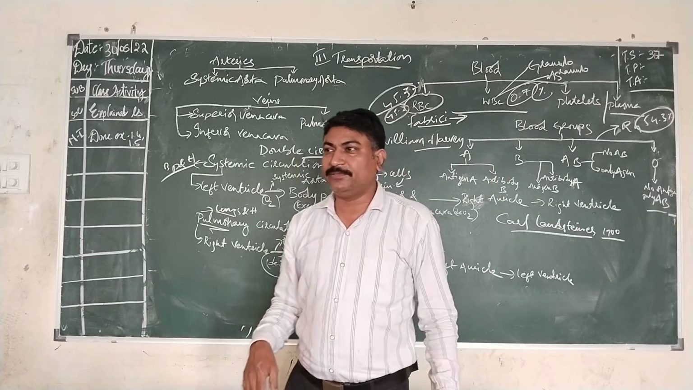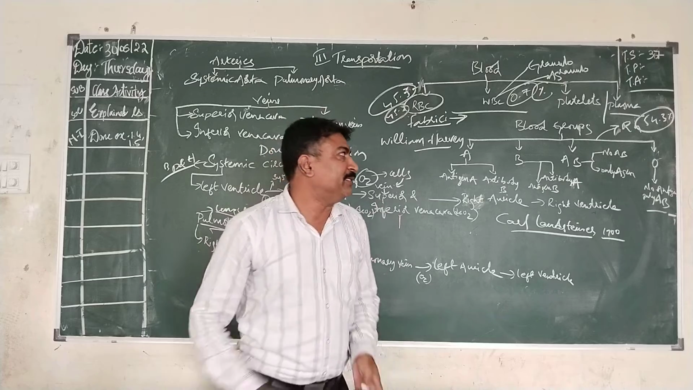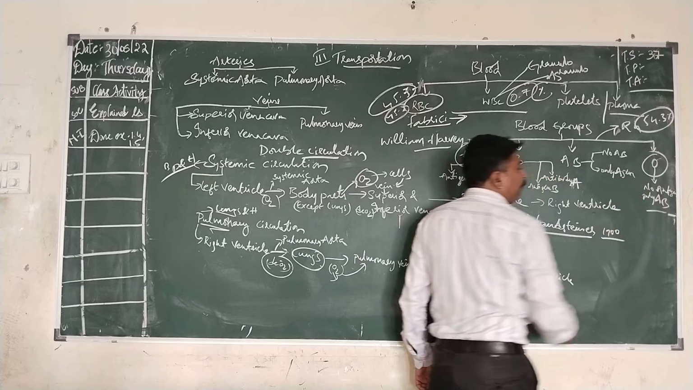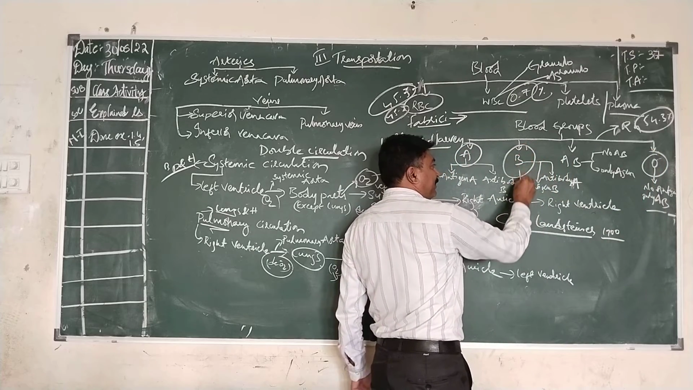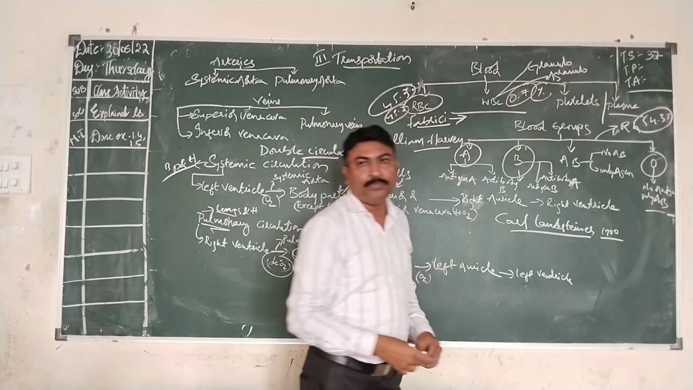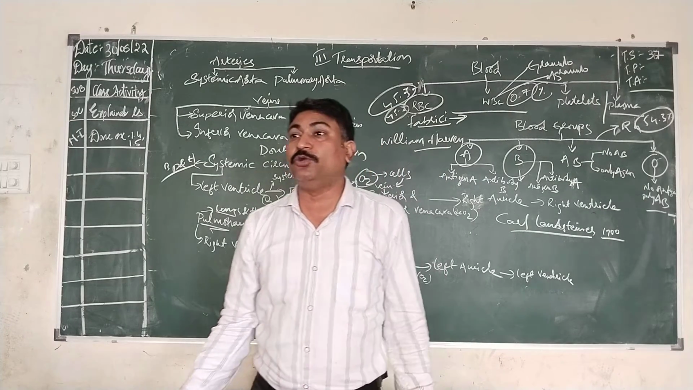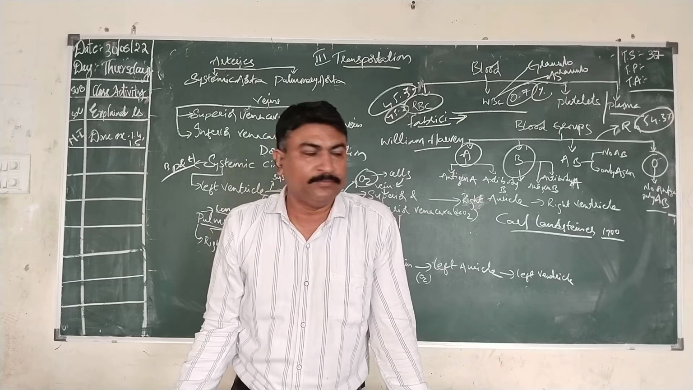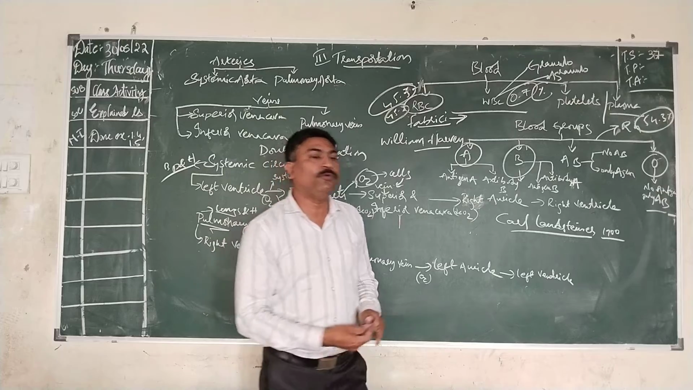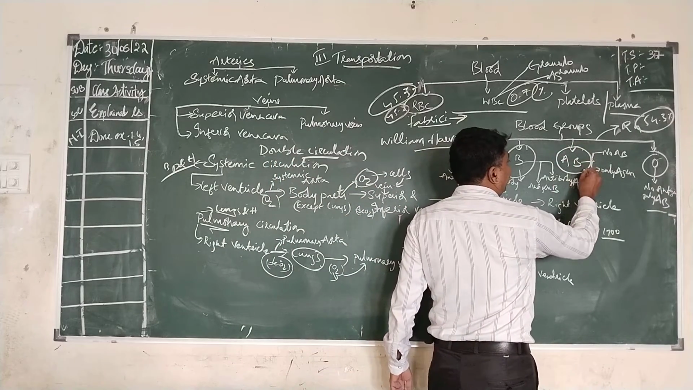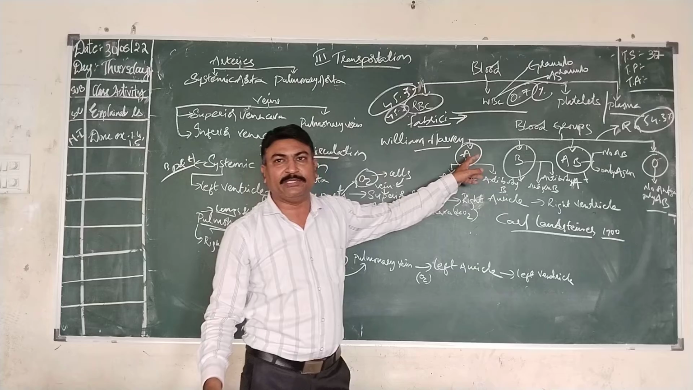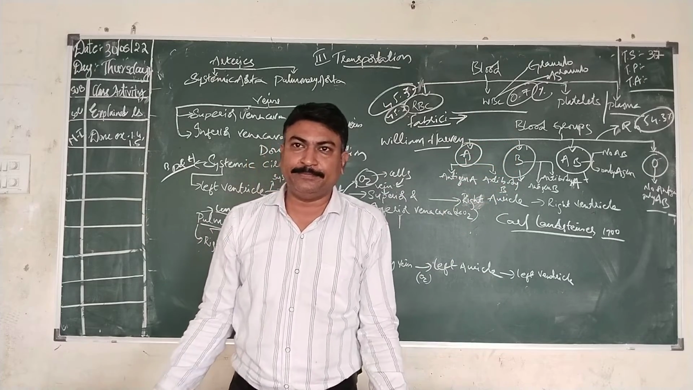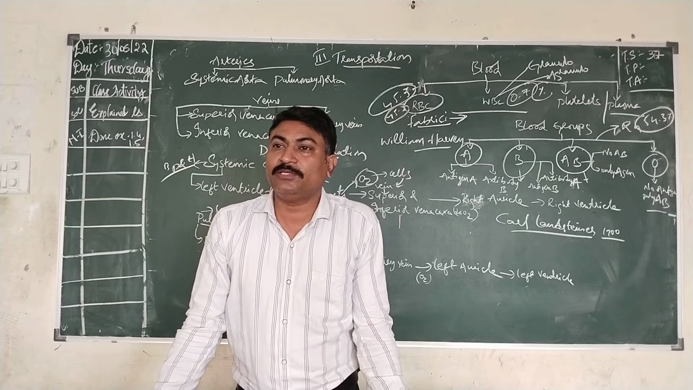O blood group persons have both antibodies A and B, but they do not have antigens. A blood group persons can take blood from A as well as from O. B blood group persons can take blood from B as well as O. So O is considered a universal donor. He can give blood to any person on earth. And AB blood group persons can receive blood from all the others, that is A, B and O. He is called the universal recipient. O blood group person is called the universal donor.